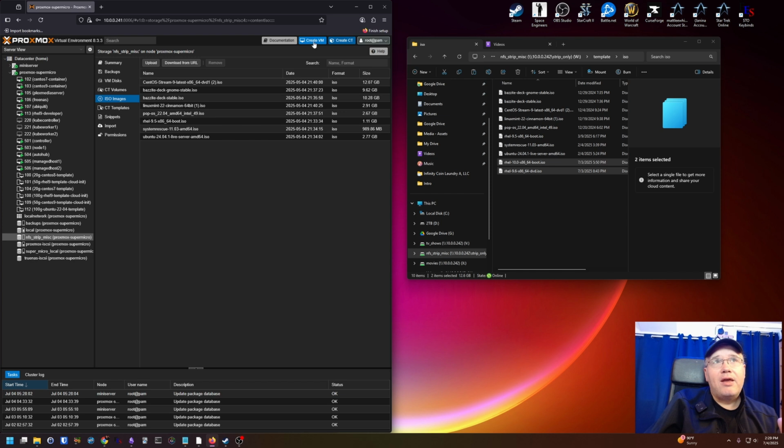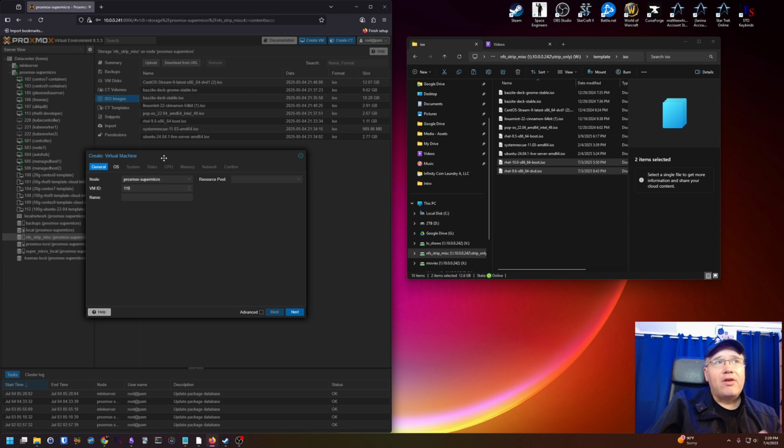So we're going to go up here at the very top where it says Create VM in the blue button, and then we're going to fill out all the options. I'll explain them as we go. This asks you if you have multiple nodes in your environment. I have 2 nodes, but we're going to put it on the Proxmox Super Micro. Again, this is whatever you've named your cluster to be. Then you choose a VM ID and give it a name. So we're just going to call this RHEL 9 demo.